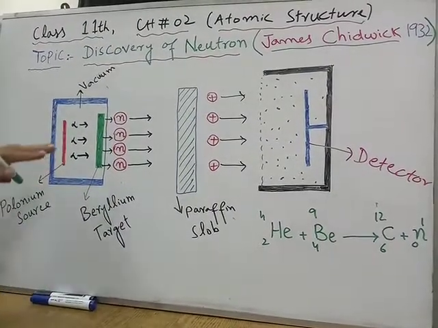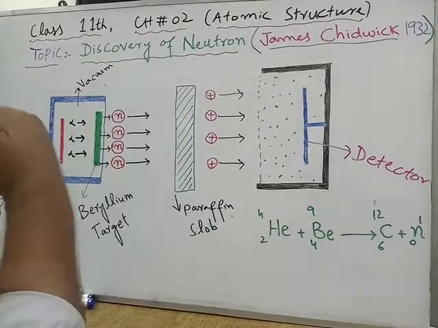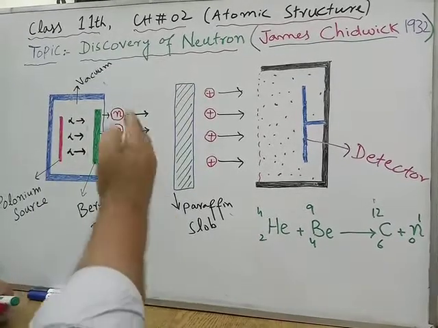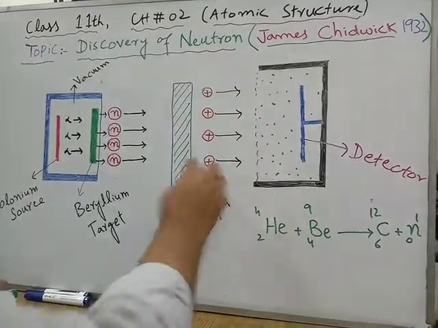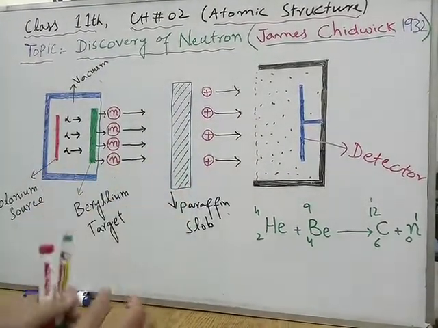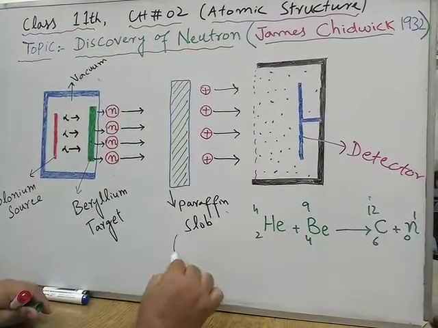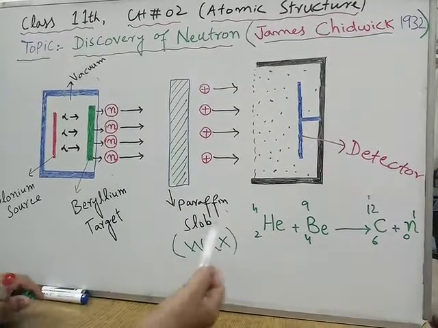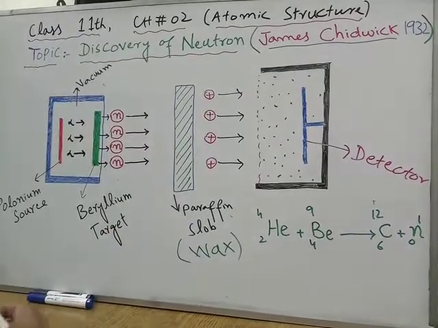So some particles were ejected, and these particles were able to knock out protons from any material placed in their path, especially the paraffin slab. It can be wax, candle wax, a paper, or a plastic.